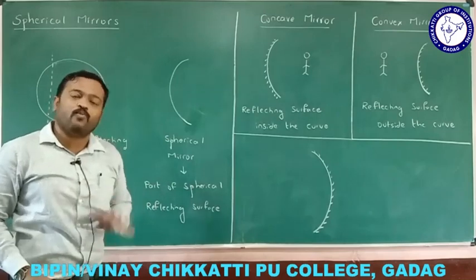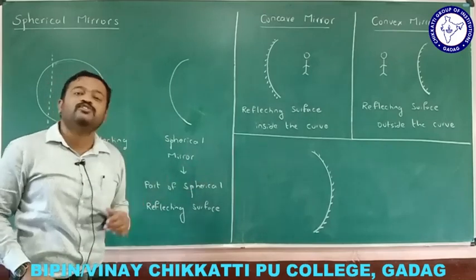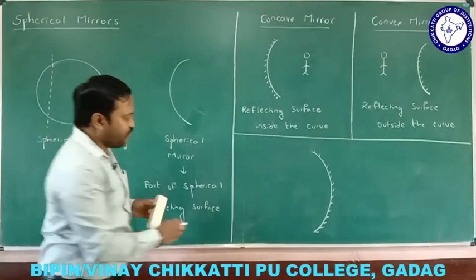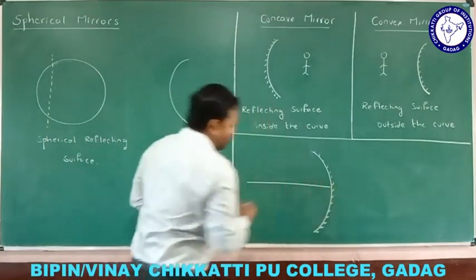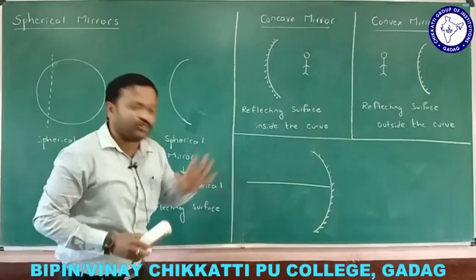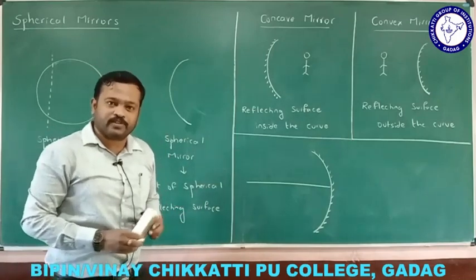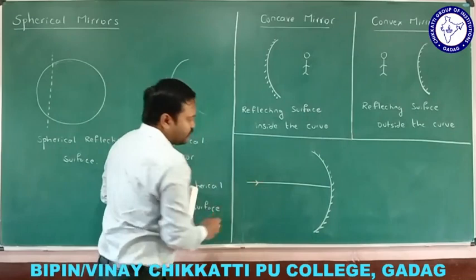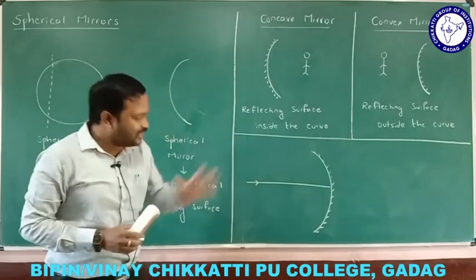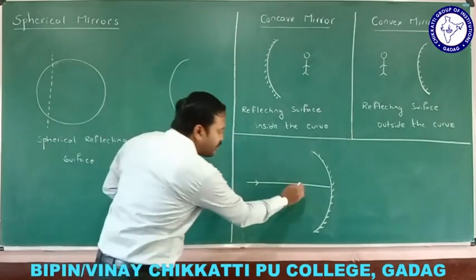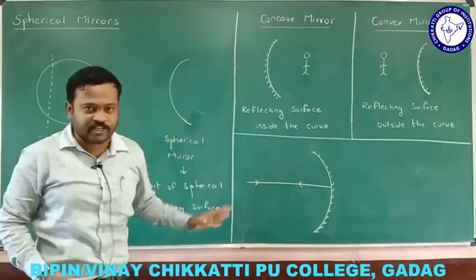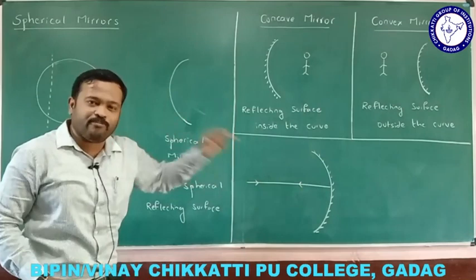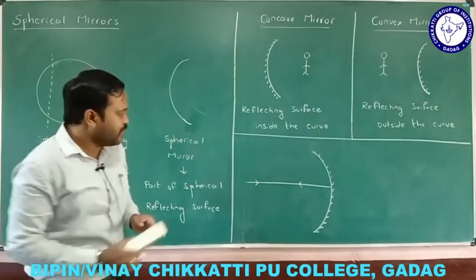Now let me check what actually happens if light falls on this mirror. If the light falls like this, this is a ray of light. Let me consider it falls on the mirror. Then this ray of light which falls exactly at the center of the mirror reflects back in the same path. Why does it reflect? Before that, let me explain another ray, then I will come back to this ray.